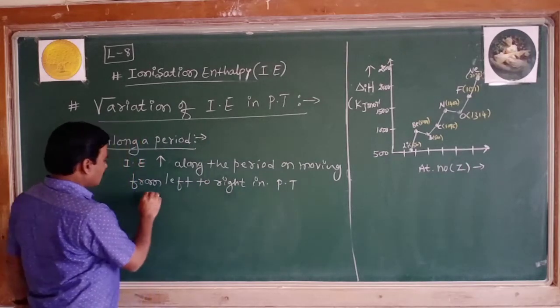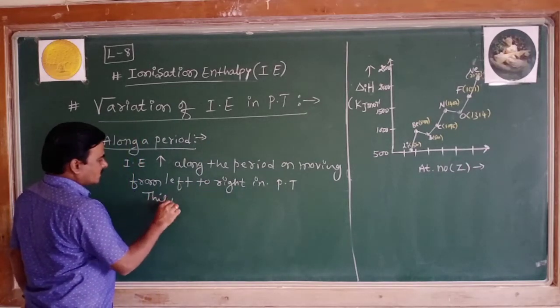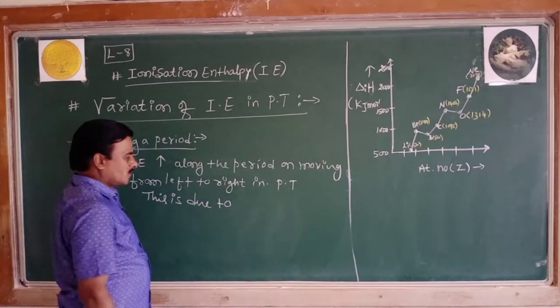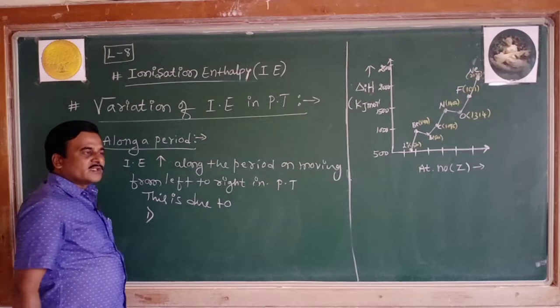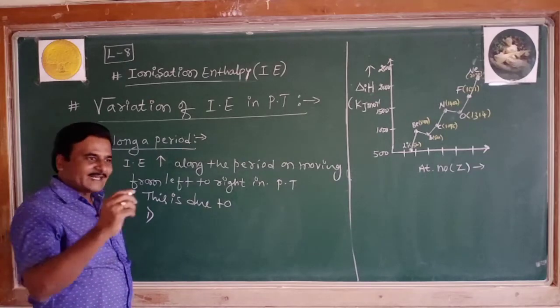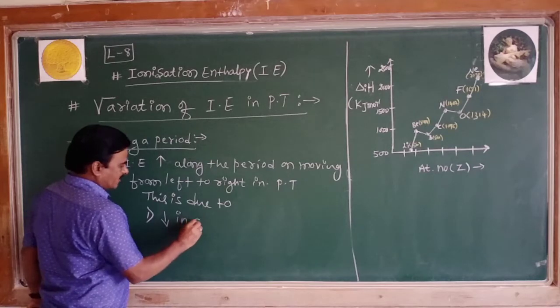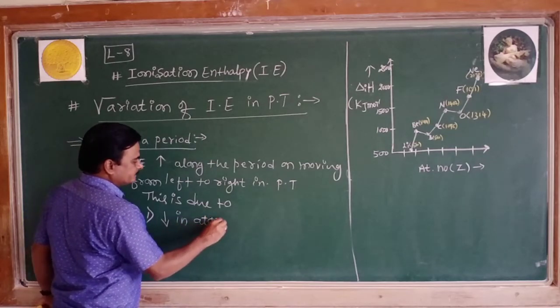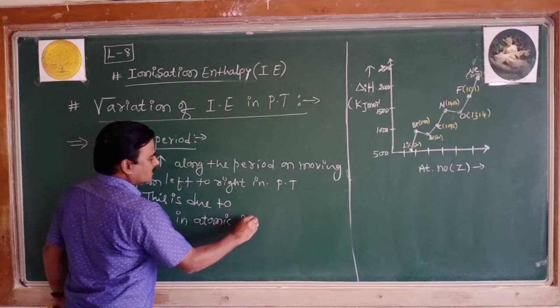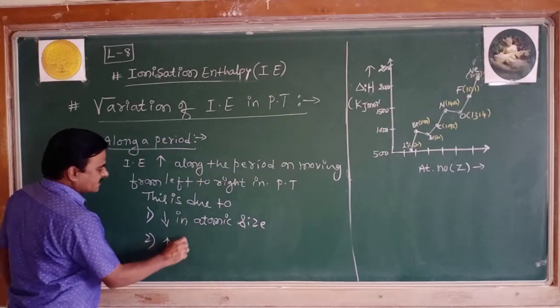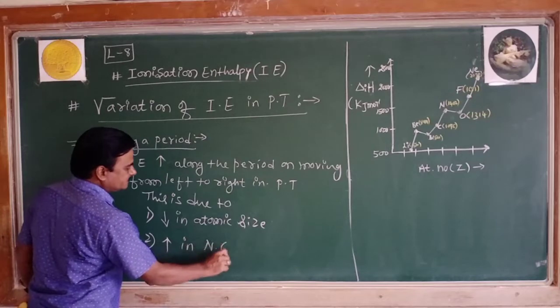This is due to two reasons. This is due to decrease in the atomic size, and the second one, increase in nuclear charge.